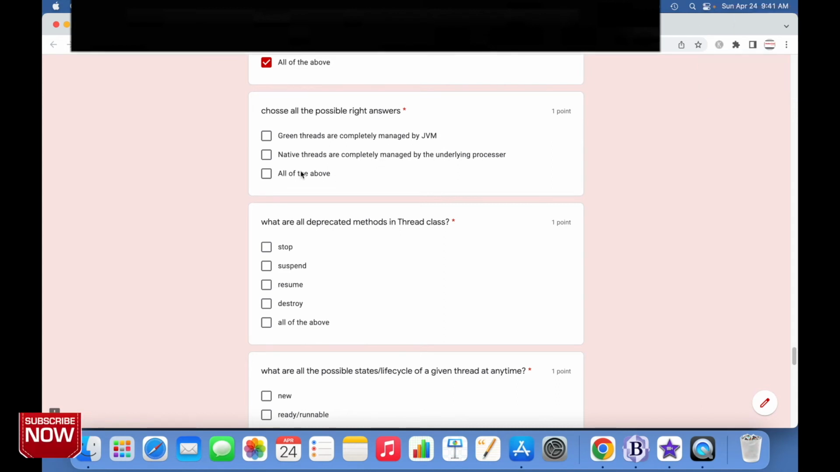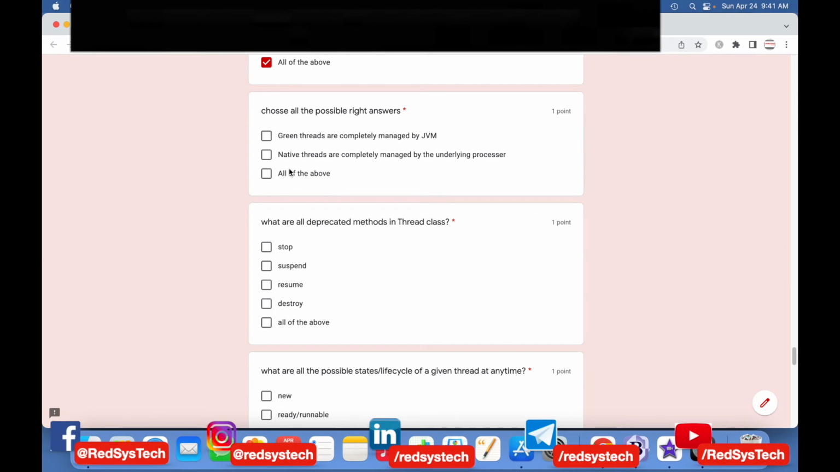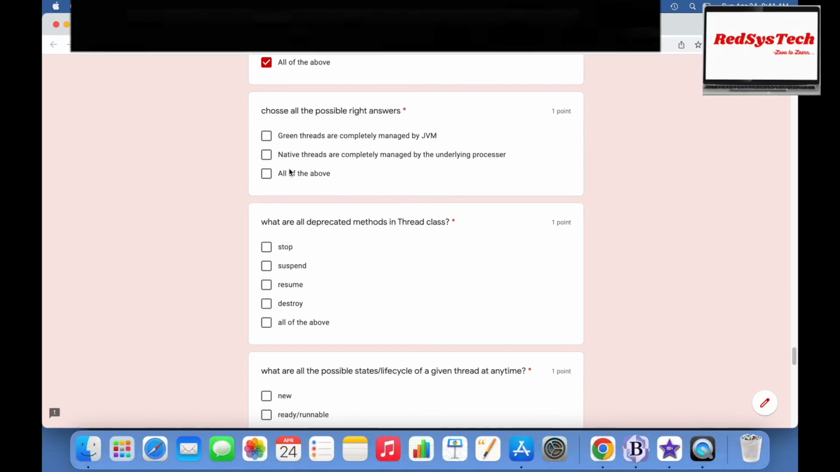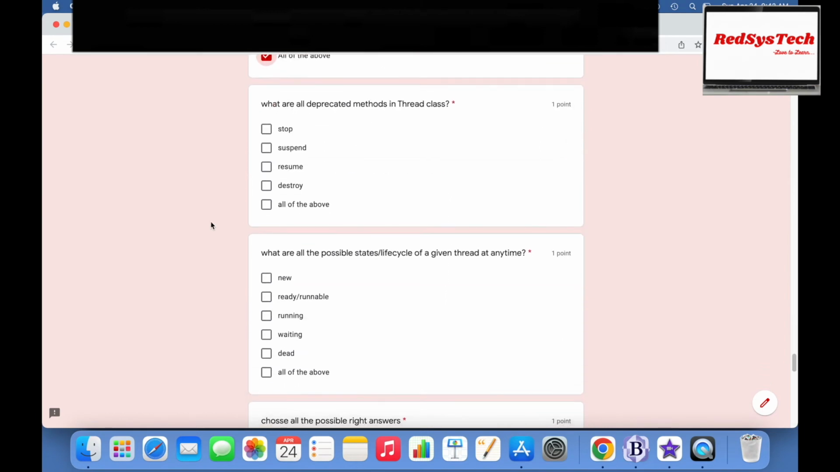Yes, that is correct. So whenever you see any native methods in Java, that may or may not work as per Java, because it depends on the underlying processor where the Java code is executing. So basically green threads are completely managed by JVM and native threads are managed by the underlying processor. So all of the above is the correct answer.